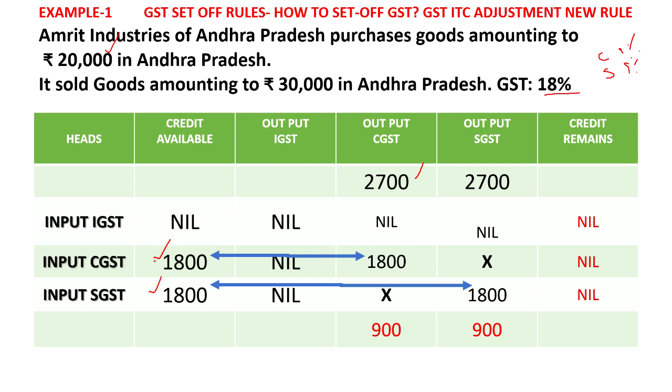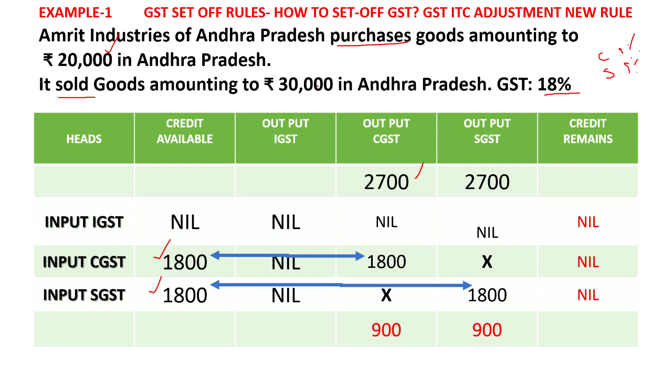So this can be utilized by Amrit Industries at the time of sale of any other goods other than this one. At that time, this 1,800 can be adjusted. That is called adjustment of input tax credit at the time of output sale. Okay. Here in the second transaction it sold goods amounting to 30,000 in Andhra Pradesh. That means within the state, earlier it has purchased something, now it is selling. So at the time of selling, it will collect tax.